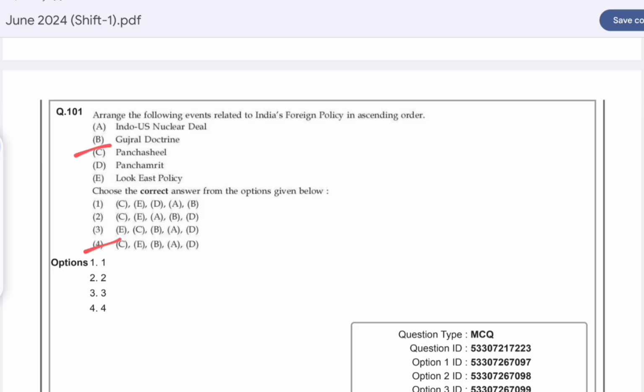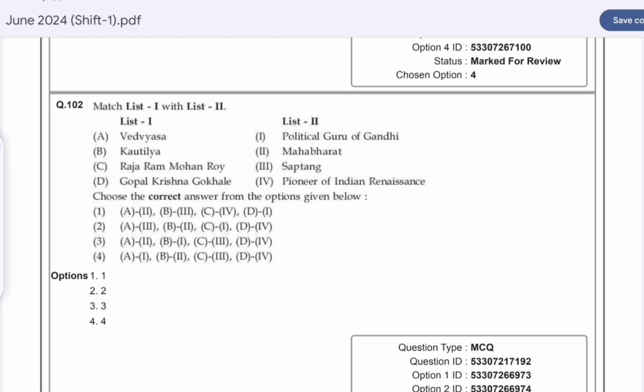First is the Panchsheel, then Look East policy, then Gujral Doctrine, then Indo-US nuclear deal, and the last is the Panchamrit. Question number 102. Match list 1 with list 2. Option A is correct here.